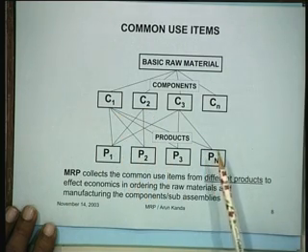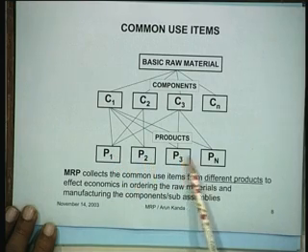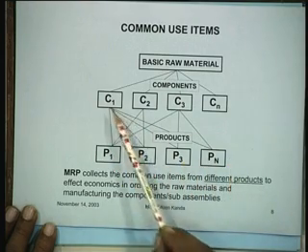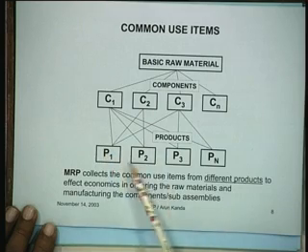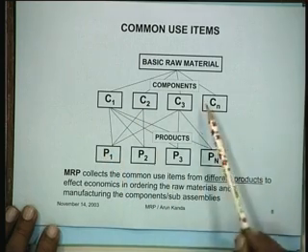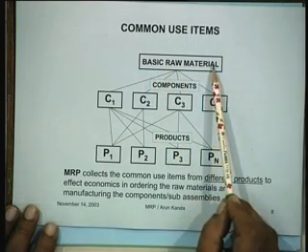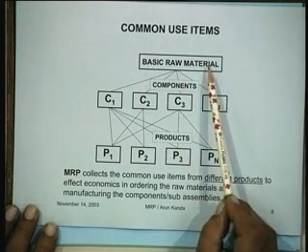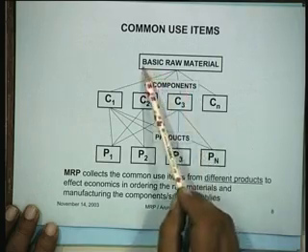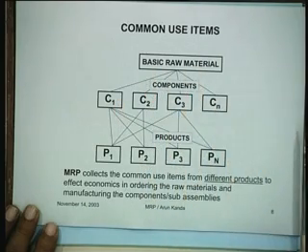It's like trying to say that if I am making Maruti 800, Zen and other models of the car, some of the components could be common to various brands, others could be different. Okay, so that's what is shown here. And then a particular raw material, for instance, if they are all made of stainless steel, this particular basic raw material could be common maybe to all these various components.